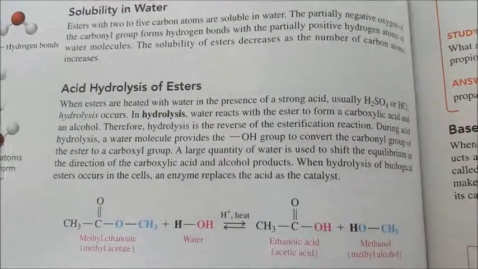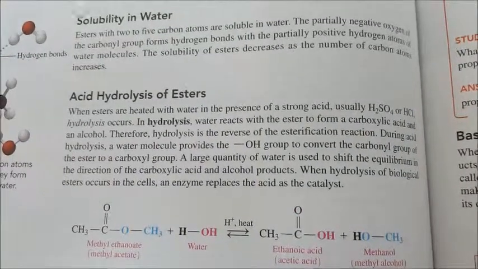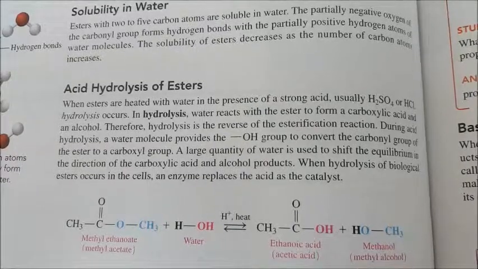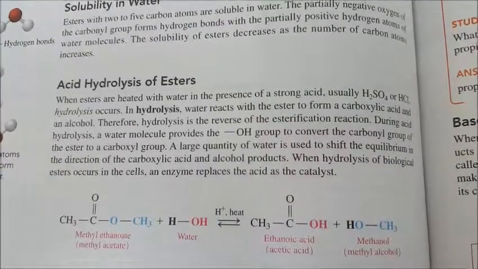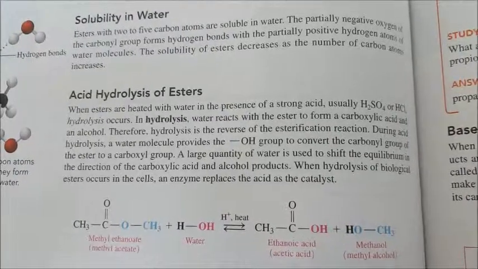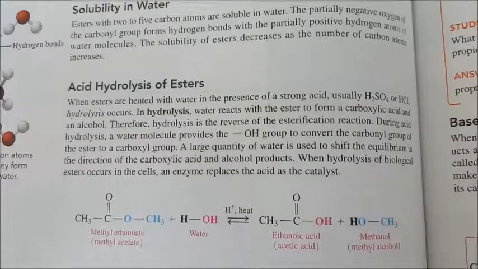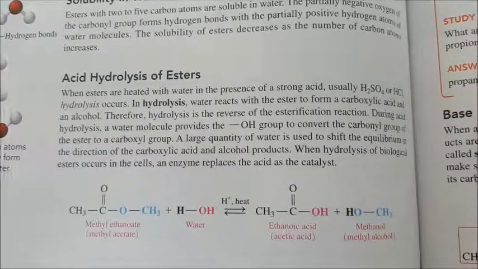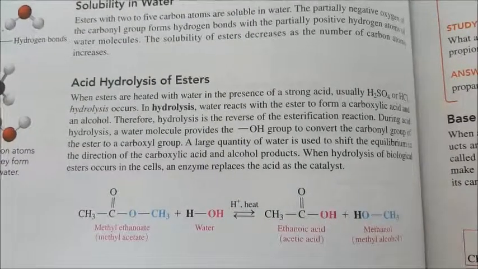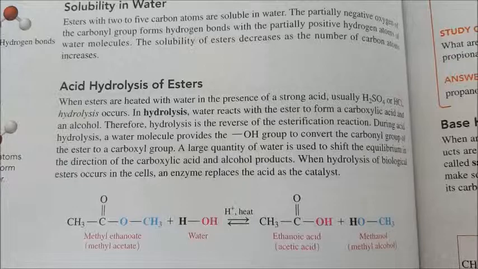Now, in terms of reactions of esters, we know that we can carry out hydrolysis, and more specifically an acid hydrolysis of esters, in that when, for example, methyl ethanoate in the presence of water and acids such as HCl and heat will degrade into ethanoic acid and the alcohol methanol.